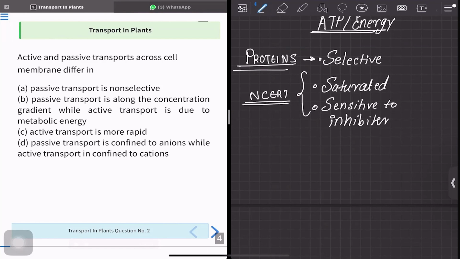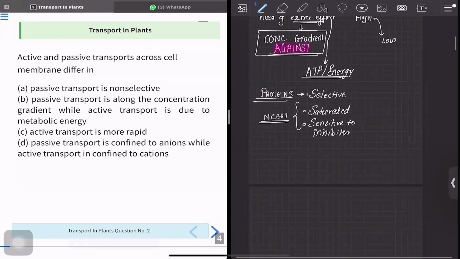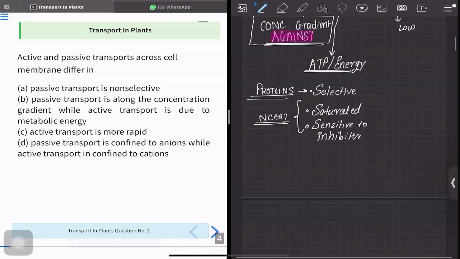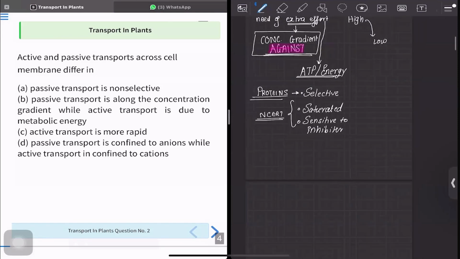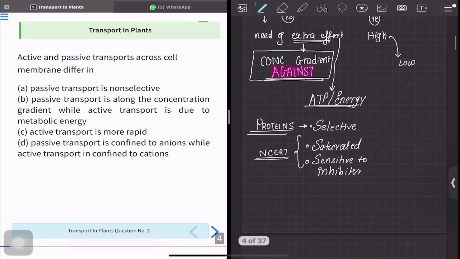Now let's read the options and try to answer the question. Option A says passive transport is non-selective. Option B, we have to find that active and passive transport differ in which. So we have seen that active transport is selective. And in passive transport, we have simple passive transport and we have facilitated.